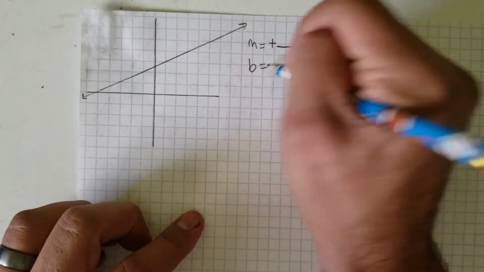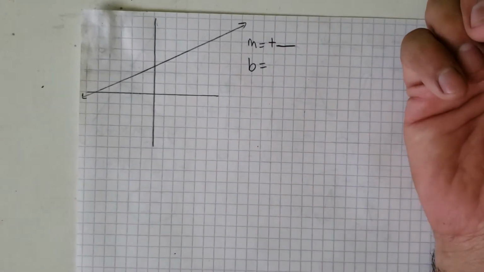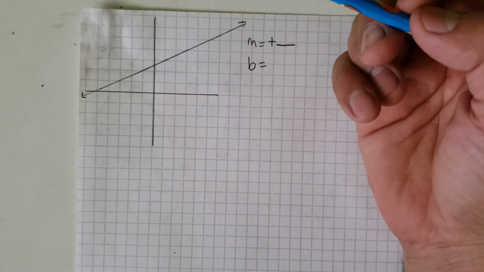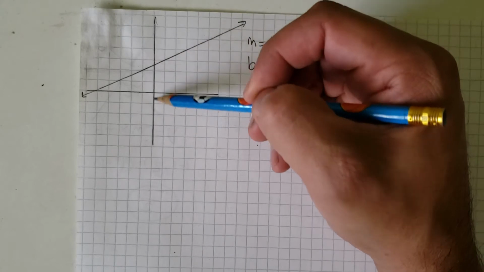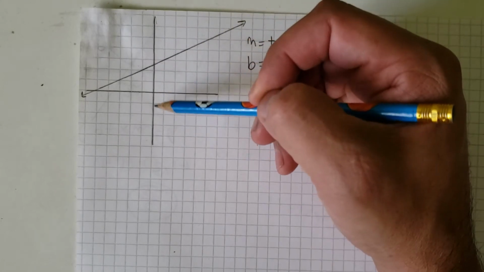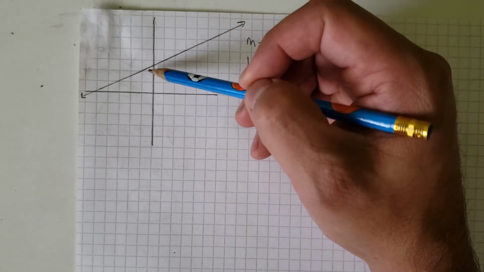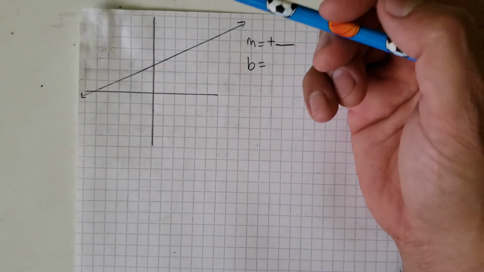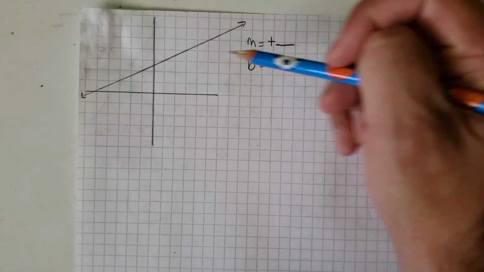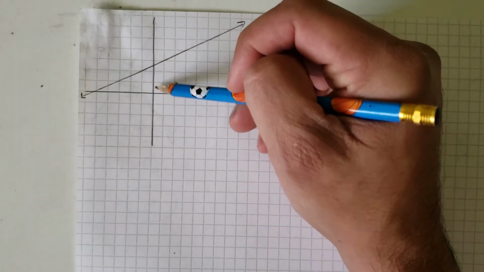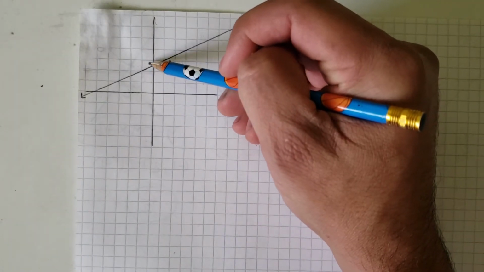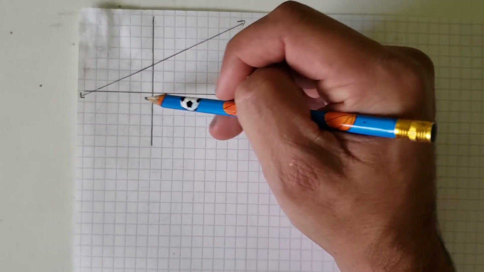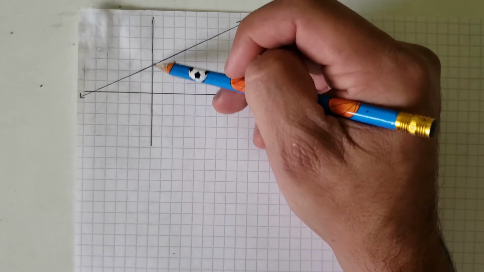All right, our b or our y-intercept or our door, remember we call it the door because it goes through the wall. Just like the door in your room, it's hanging on the wall, which is vertical, just like this right here. And this line is passing right through it, just like when you open a door, you pass through it. Just by looking at it, I can tell that it's up here, which is a positive number. I always like to say upstairs, where this x-axis would be the floor.